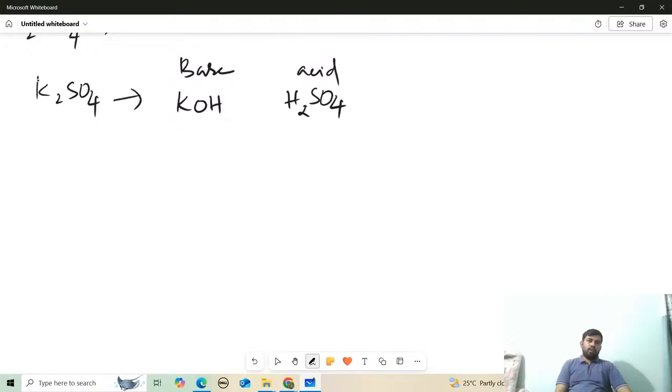Similarly, if next you take the given Na2SO4, sodium sulfate, then you can say sodium hydroxide is the base and again H2SO4 is the acid.